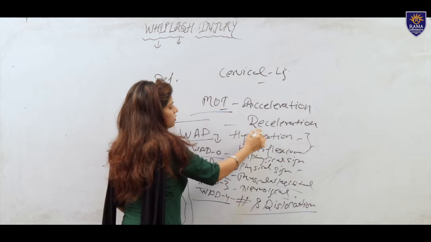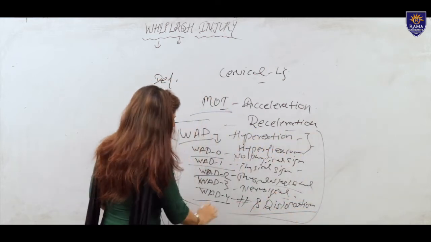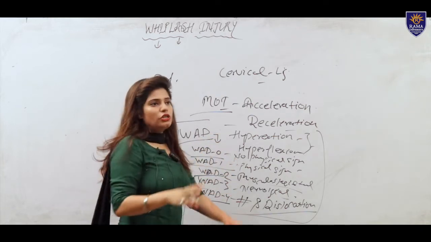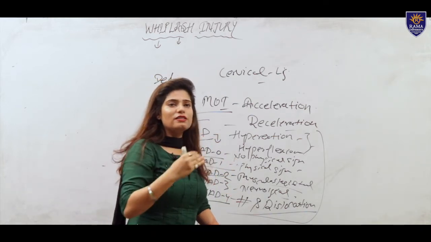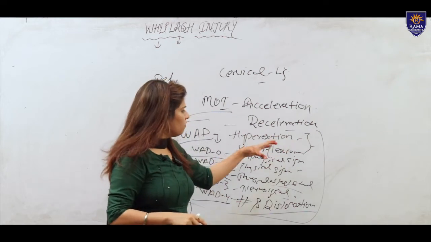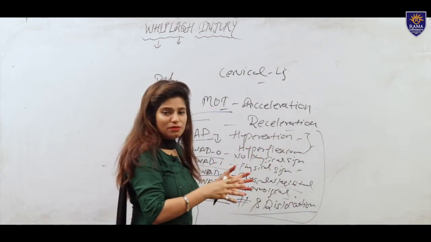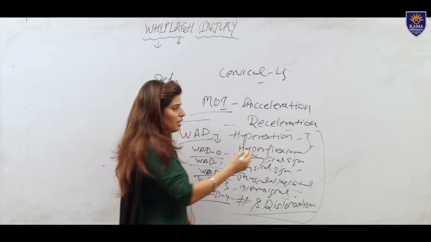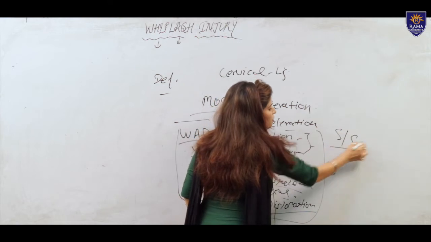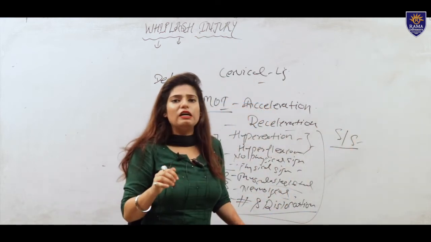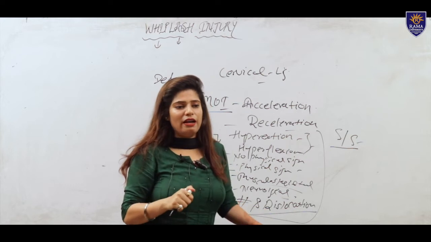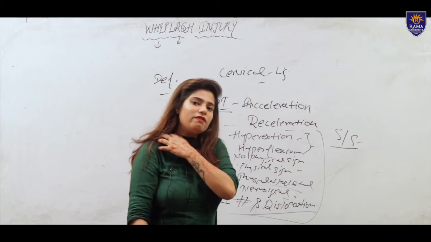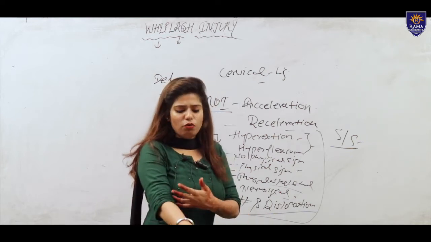So the whiplash associated disorder is classified from WAD 0 to 4. In the WAD classification, we divide the signs and symptoms and classify them according to the grading. Sudden signs and symptoms include blurring of vision and pain in the neck, with radiating pain from the cervical spine to the shoulder and down to the wrist.